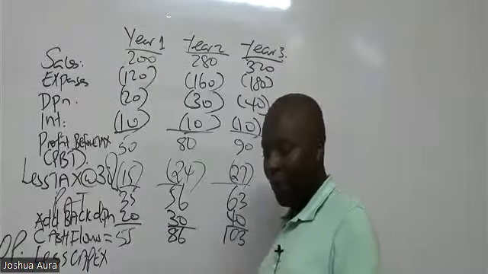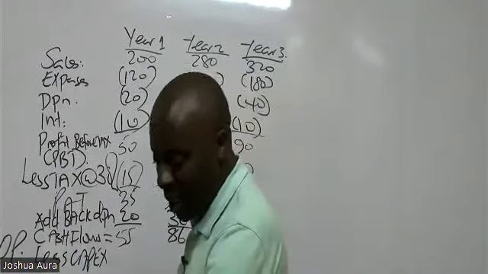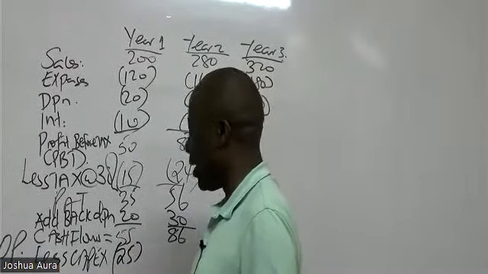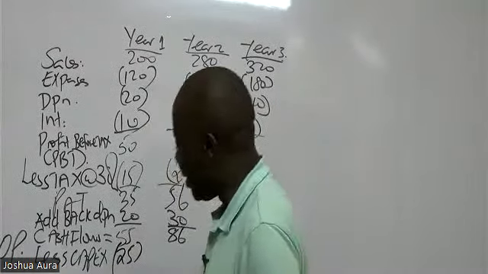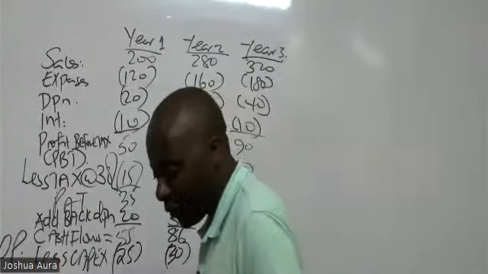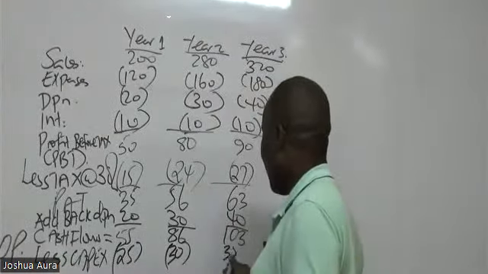So we less capex, and the capex that you're seeing here is 25, then we have 30, and then lastly, we have 35.